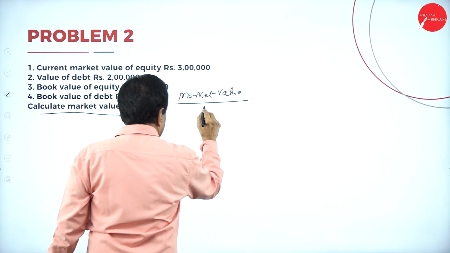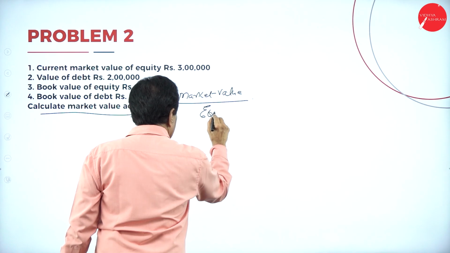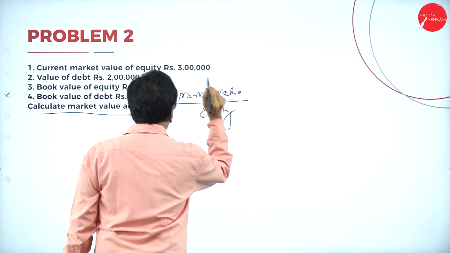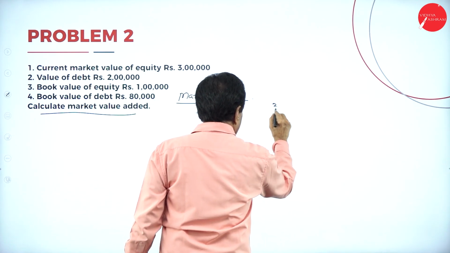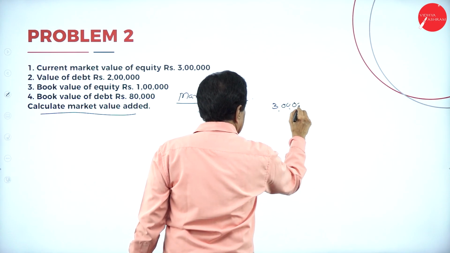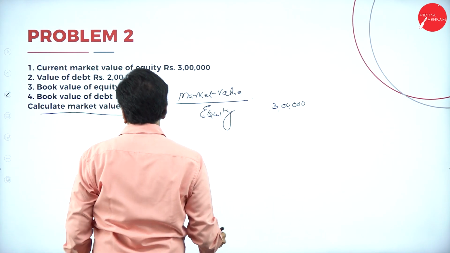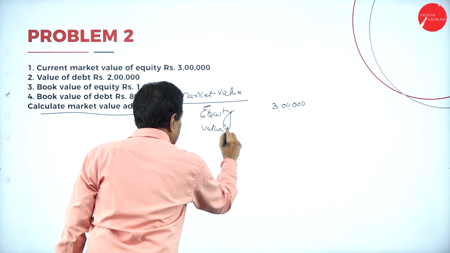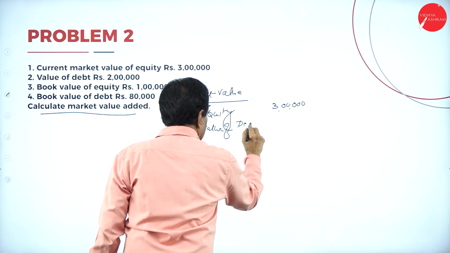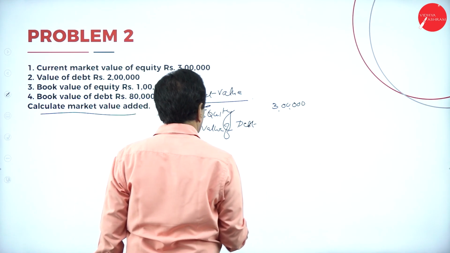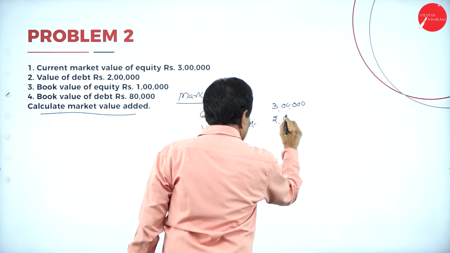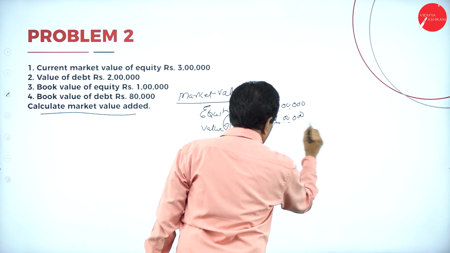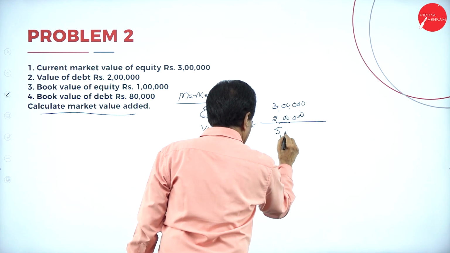First is the equity. Market value of the equity, how much? 3 lakh. What is next one? Value of debt. Market value of debt, 2 lakh. Totally market value becomes 5 lakh.